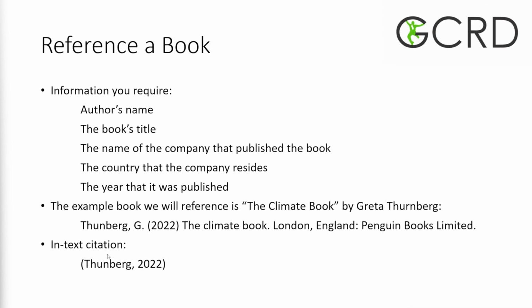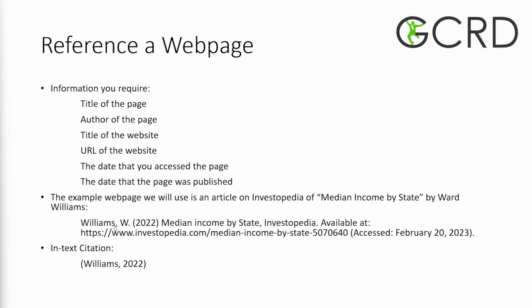Same as before, I'll start with the surname and then the initial of the writer, the year that the page was published, the name of the article, and then also the name of the website, which is Investopedia. You also have to include the URL, so available at colon, the full URL of the page. And at the end you put in brackets when you accessed it, so accessed colon February 2023. And also this is the in-text citation.